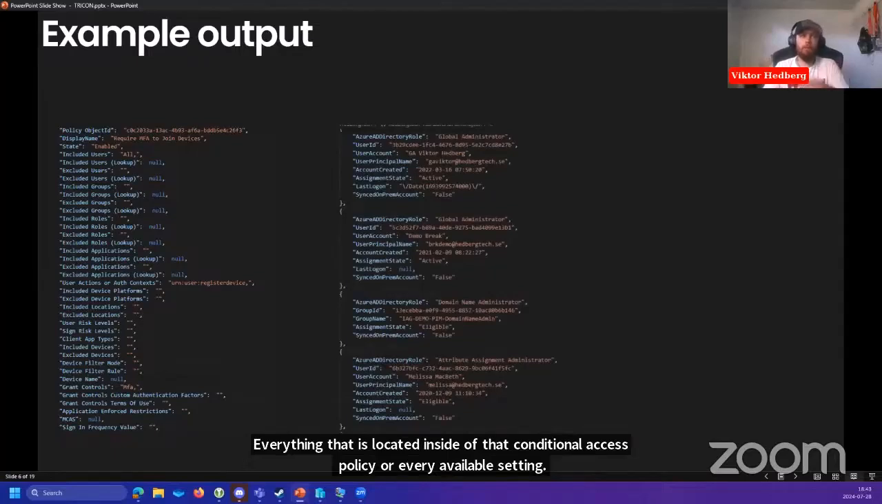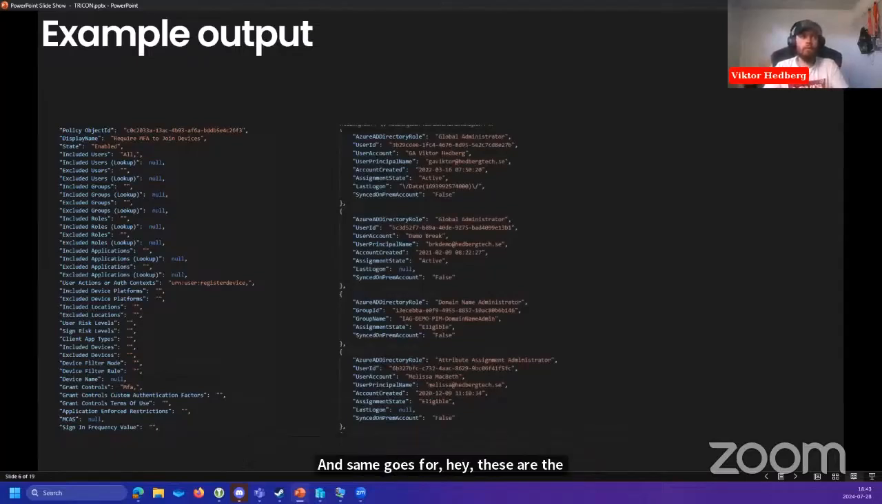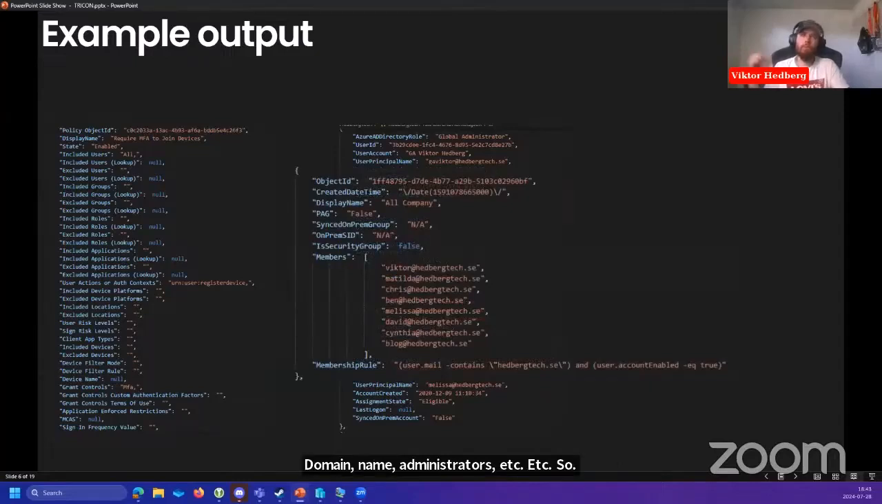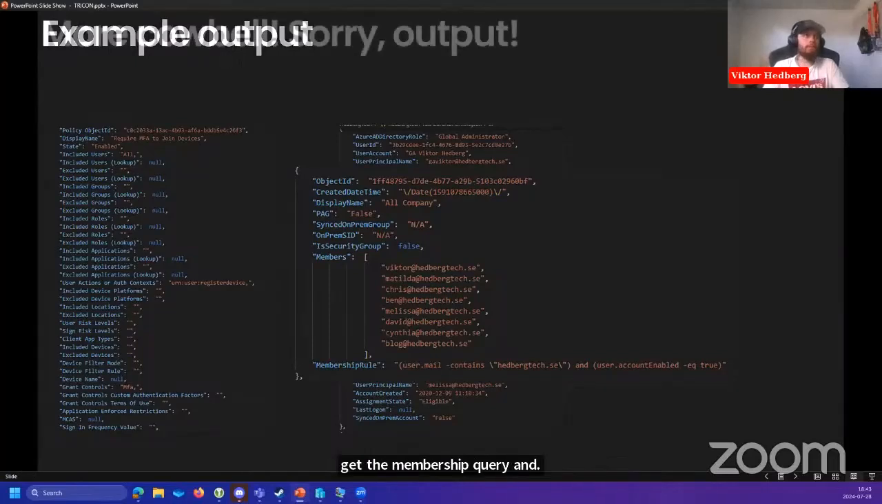And same goes for, hey, these are the assigned roles in your tenant. So we have a couple of global administrators, we have a couple of domain name administrators, etc. So just saving you the time of going through the portal and clicking, hey, who's the global admin? Export that list, export another list, export this. We get all of it dumped into a JSON file. And we see here a dynamic group where we get the membership query and all the bells and whistles, basically.